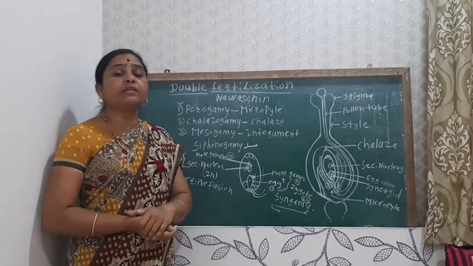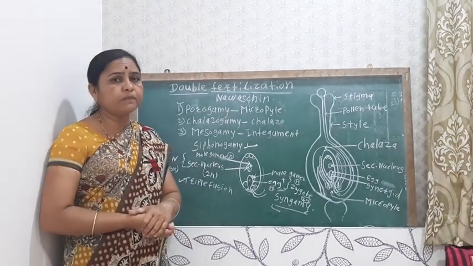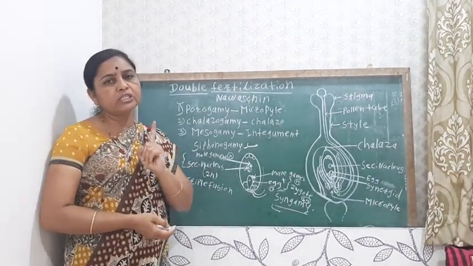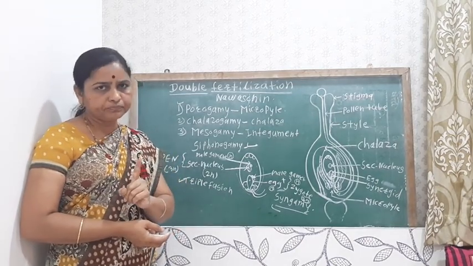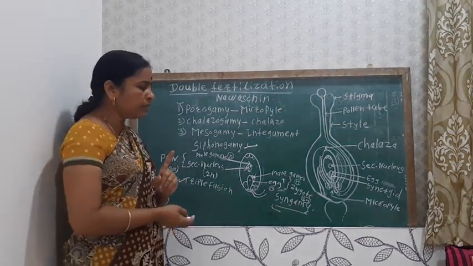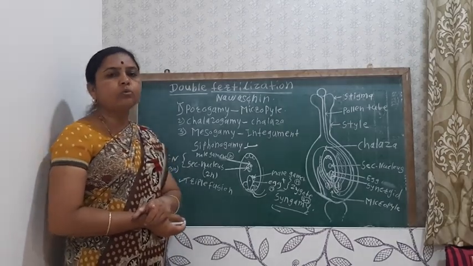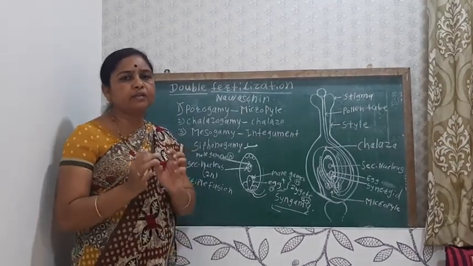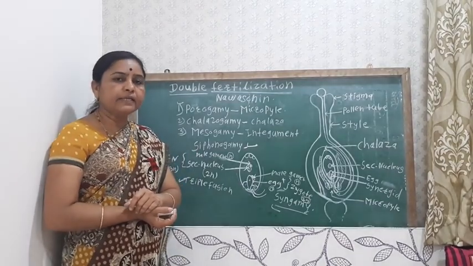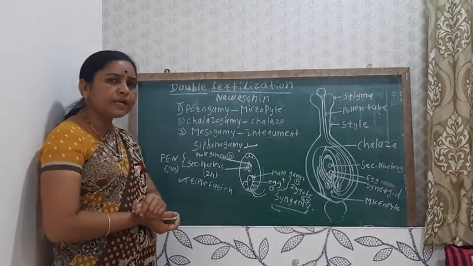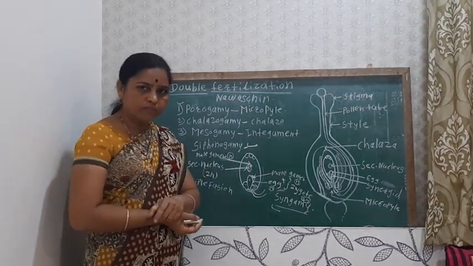Once again, see the significance of double fertilization. First, it is the characteristic feature of the angiosperm, the unique feature in which food material is stored inside the seed. Next, from the diploid zygote the embryo is produced.